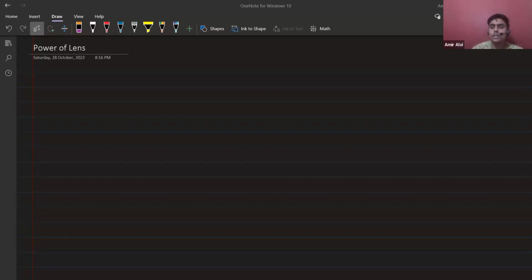Presbyopia is when one has both hypermetropia and myopia, and in that case both lenses are used. You have seen the goggles of senior citizens: above, a concave lens, and below, a convex lens. We are not going to discuss that.